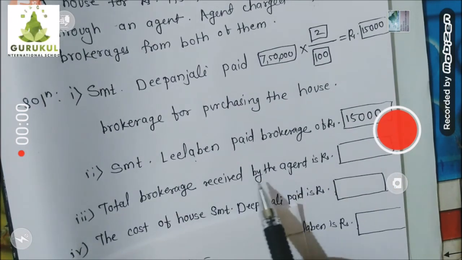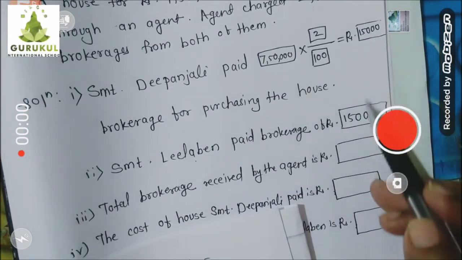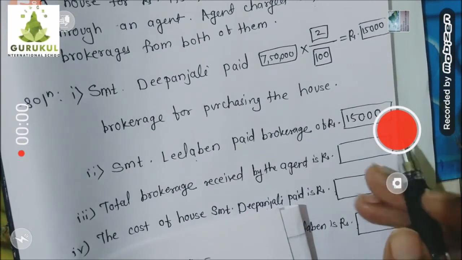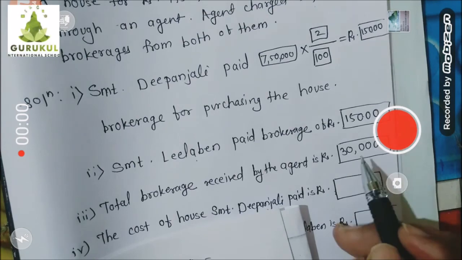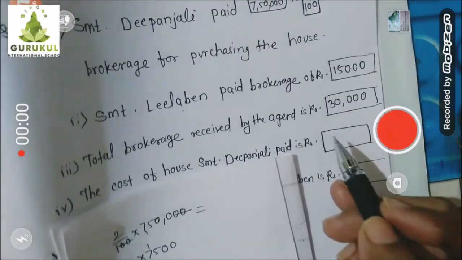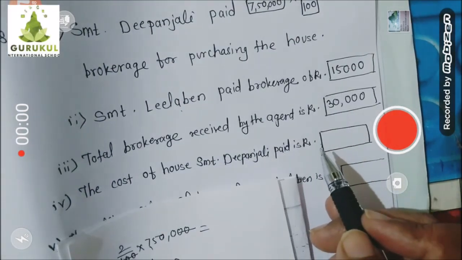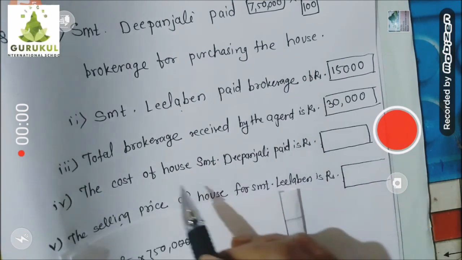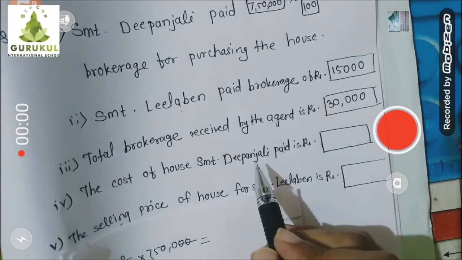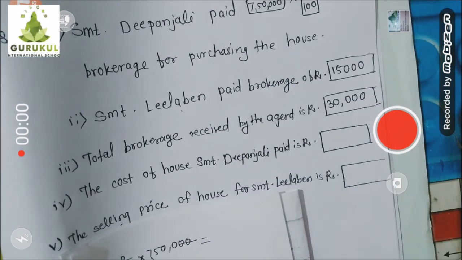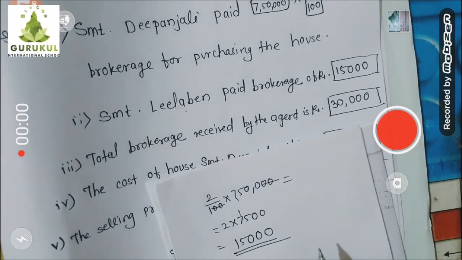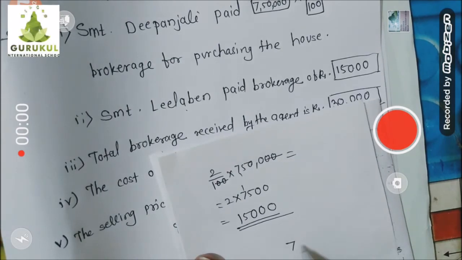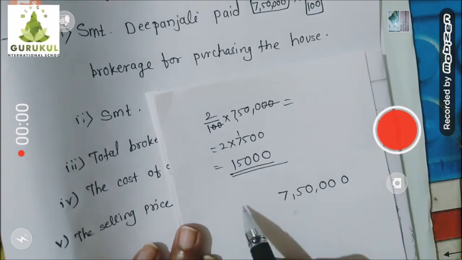So the total brokerage is how much? Let's find out. 15,000 plus 15,000. Children, how much is it? It is 30,000 rupees. Okay. So the total brokerage the agent is going to get is 30,000 rupees. Okay. Now next, the cost of house Srimati Deepanjali paid is dash rupees. Now Deepanjali was the buyer. Am I right? And the cost of the house was how much? 7,50,000 rupees was the cost of the house.